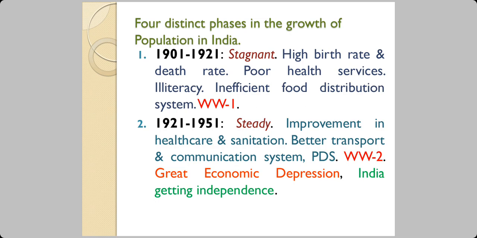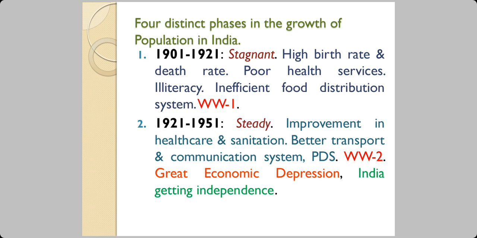The first one is the 20 years between 1901 and 1921. This is termed as a stagnant period. The reason is the birth rate was high and the death rate was also high, so they were balancing out each other. India had poor health services and illiteracy. We didn't have an efficient food distribution system. And one major event of this period is the First World War. India was a British colony, and although we were not willing or ready to go to the war, we had to go to the war.